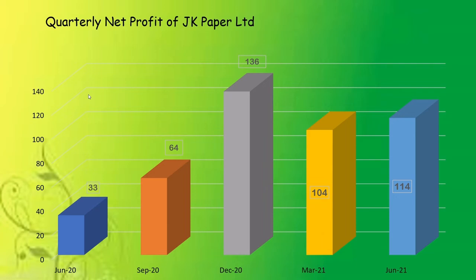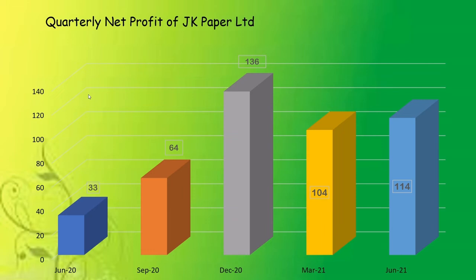Now quarterly net profit of the company, now as there is EBIT, so naturally net profit will also be there. It was 33 crores in June 2020 and increased to 114 crores in June 2021. Again, the net profit increased by more than three times, which is a very good thing, and it shows again that the company has a good amount of strength.